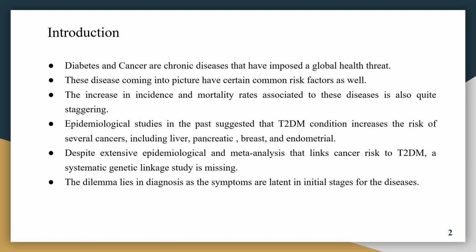Coming to the introduction part, diabetes and cancer are chronic diseases that have imposed a global health threat. These two diseases have common risk factors. The increase in incidence and mortality associated with these two diseases is also quite high and a point to discuss. In the past, several epidemiological studies have already suggested that type 2 diabetes as a condition increases the risk of several cancer types, that is liver, pancreatic, breast, and endometrial.